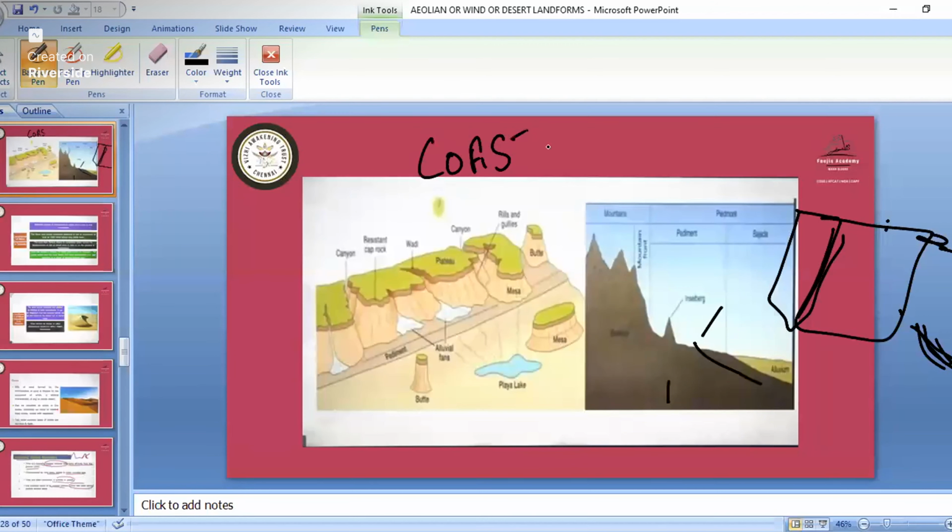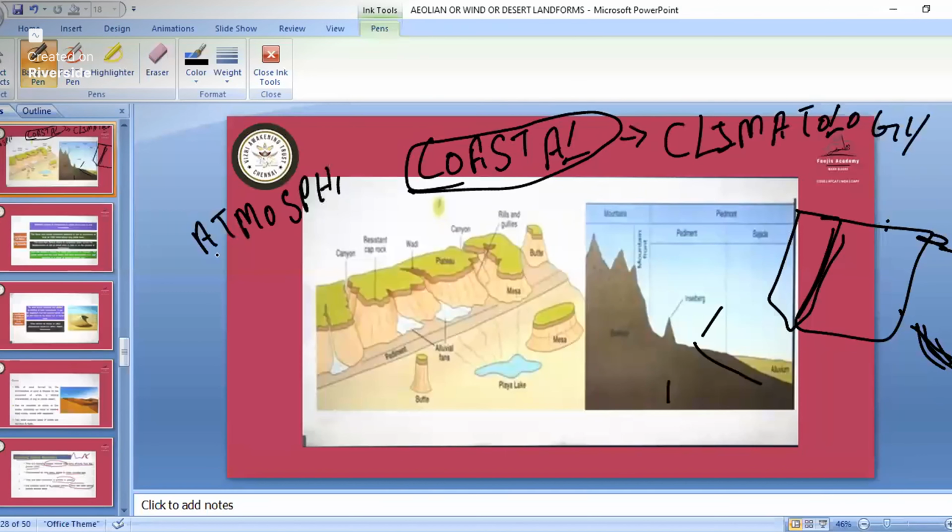We'll finish both these landforms, and there we'll discuss some questions, and after that we'll start the geology. And in climatology, tomorrow we finish the geomorphology for coastal landforms and this landform. Then we'll start with the climatology, which we'll try to finish in 3 to 4 classes.